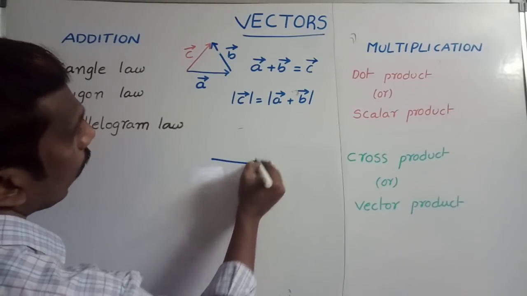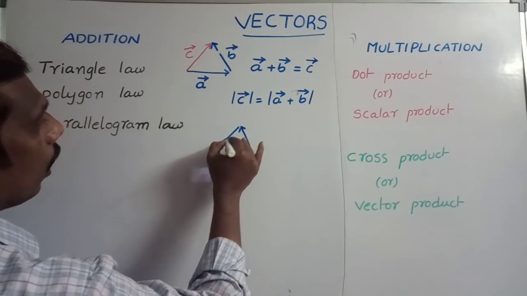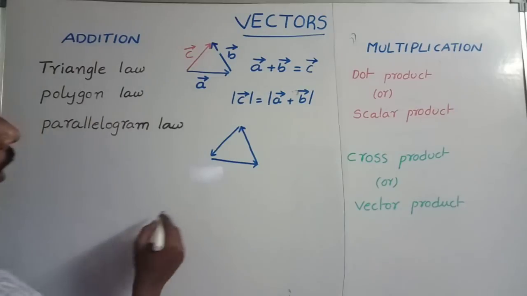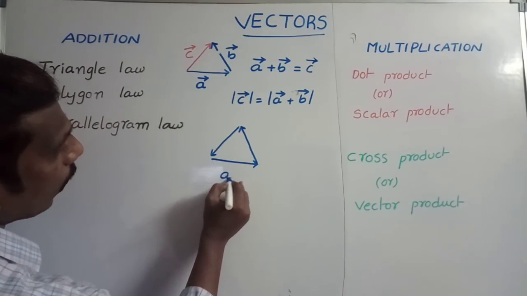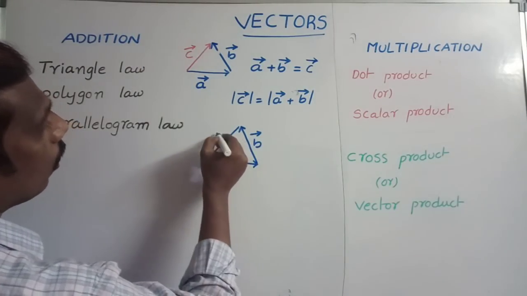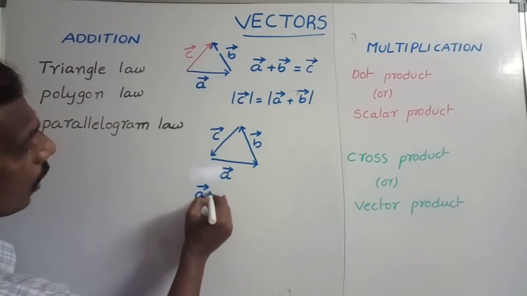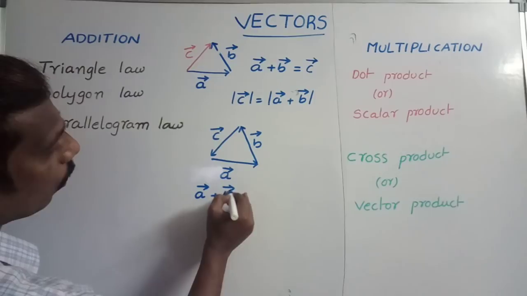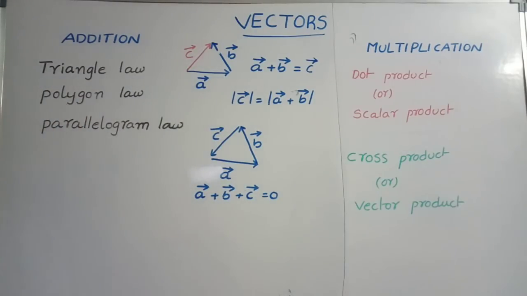One vector goes like this and another vector goes like this. The third vector is either in this direction or the opposite direction. Suppose this vector goes along our direction, take it as positive, go in this direction and go in this direction. So along the same direction, the sum of these three vectors is equal to 0. These three vectors are taken in cyclic order, and the resultant of these three vectors is equal to 0.